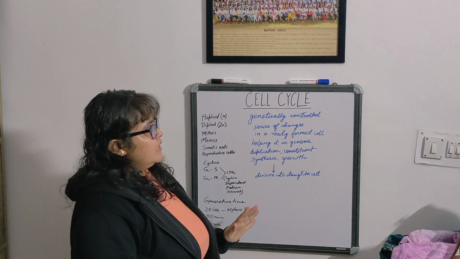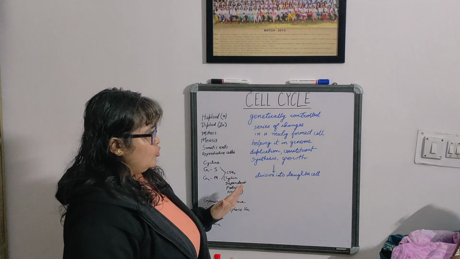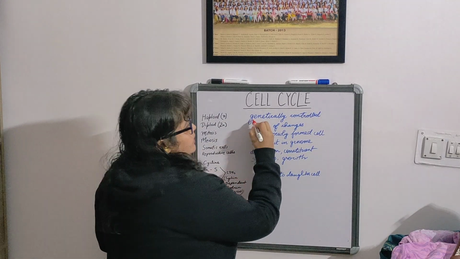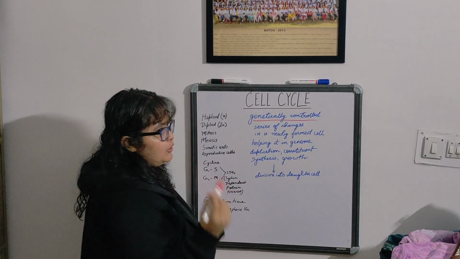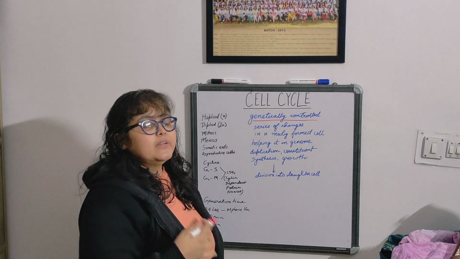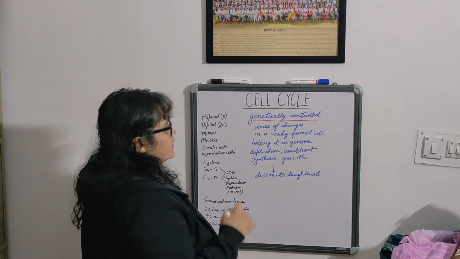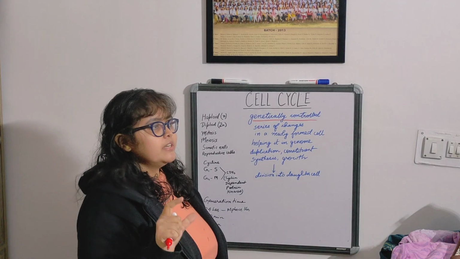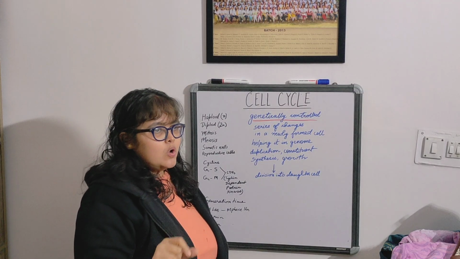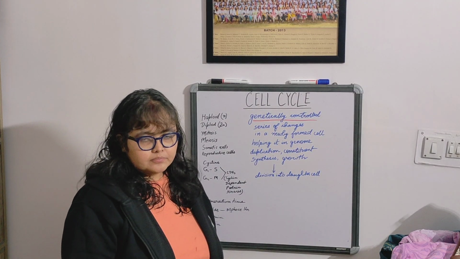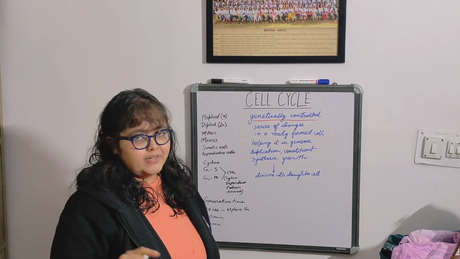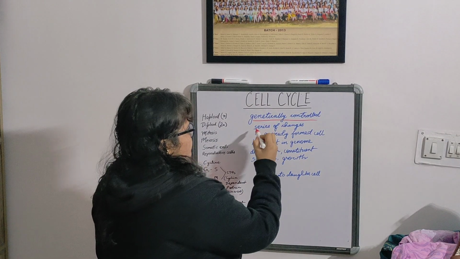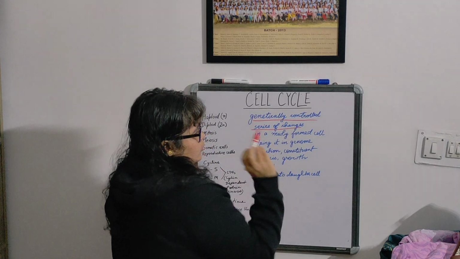Cell cycle is a genetically controlled series of changes. Okay, this is a keyword we'll be learning here, genetically controlled. We'll see about its implications later on. Series of changes. That is, a cell does not remain in the same phase all throughout the day, or at every point of time. It is going to undergo some changes. So, that is the series of changes we're talking about.